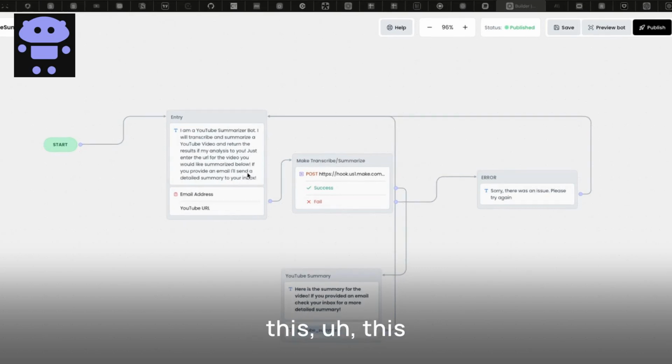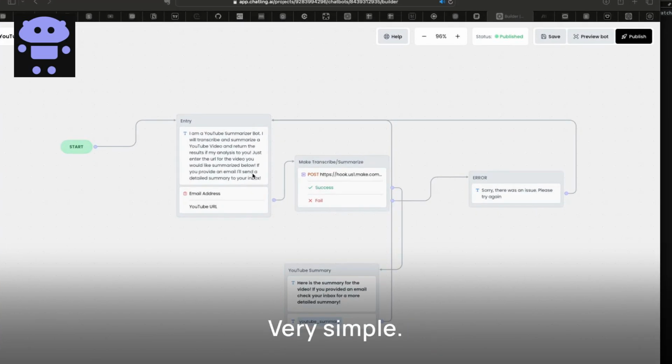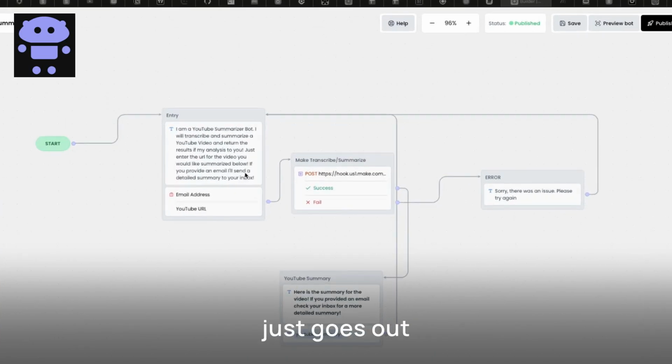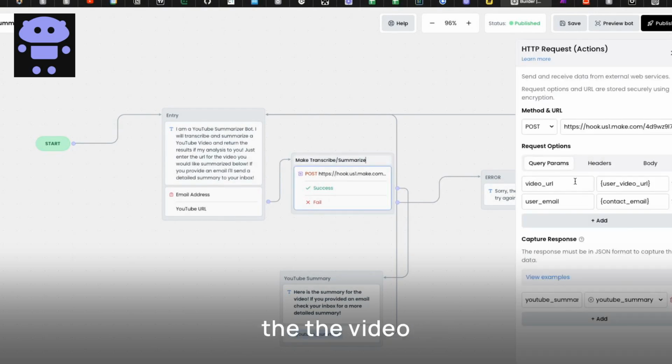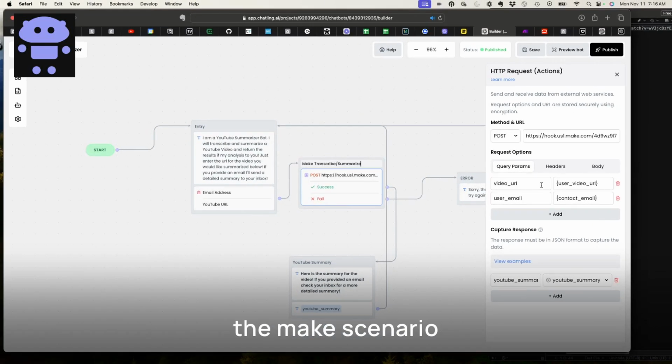So I had this chatbot here that I worked on, very simple. What it does is it just goes out and calls a Make scenario and passes a couple of parameters: just the video URL, and then optionally an email. The video URL allows the Make scenario to go out and grab the information from the video, summarize it, and bring back a nice little report.